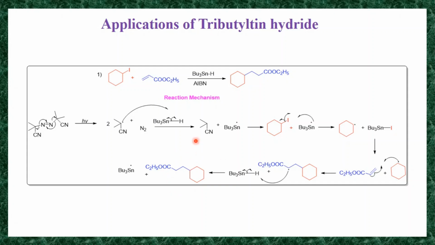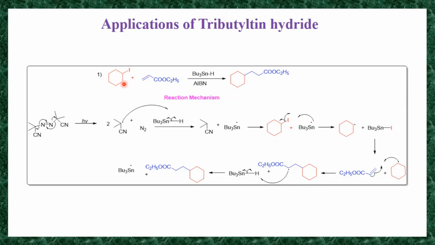This is the main application of this tributyltin hydride. This is about how tributyltin hydride is used as a trapper for the formation of carbon-carbon bond, or to convert a carbon radical into a non-radical. So this is the simple mechanism and this is the reaction.